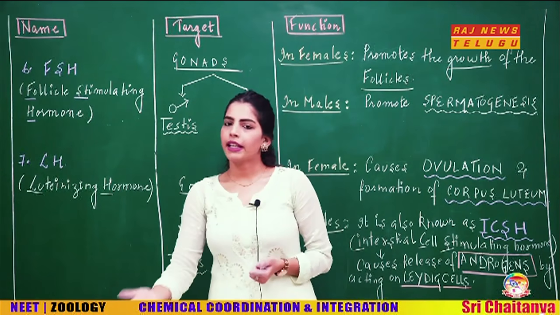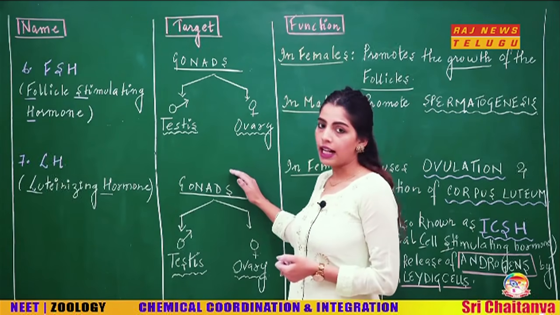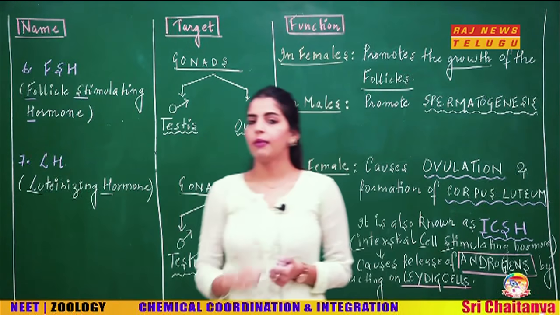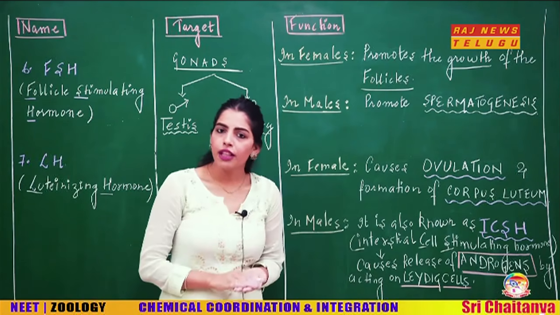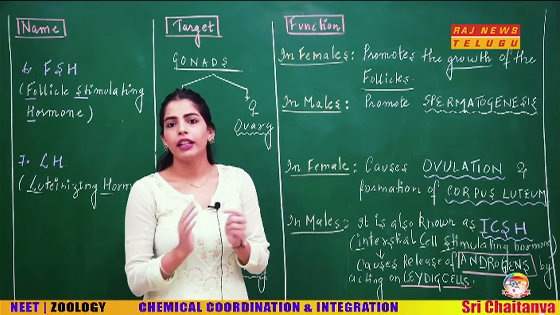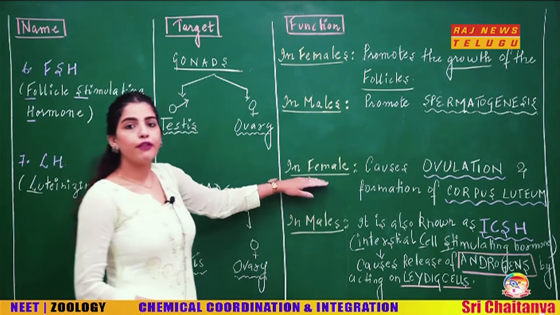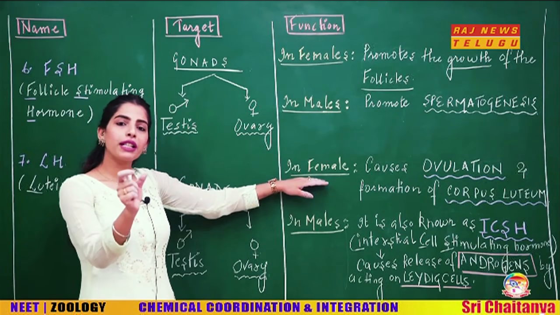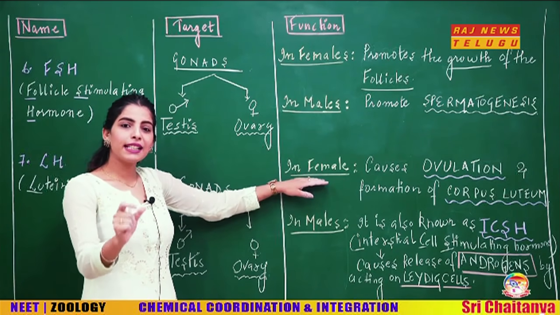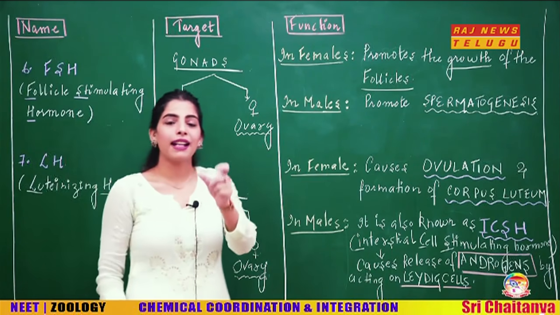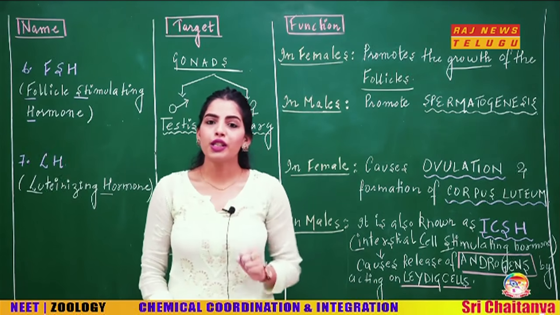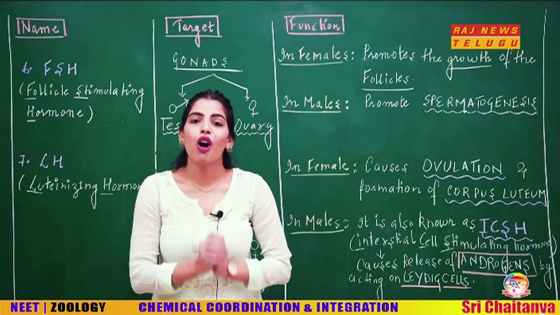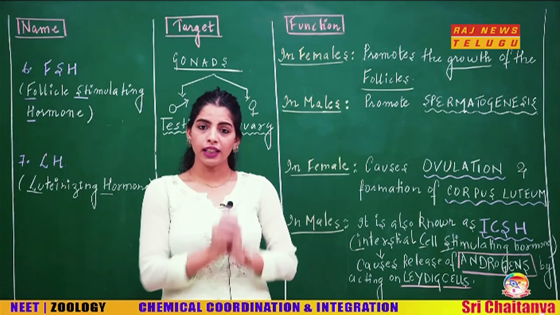The target will be again same, that is the gonads. Gonads means testis in males and ovary in females. So, again having different effects. When in female, the luteinizing hormone is going to act. The luteinizing hormone, actually the name has luteinizing. So what it is doing, it is going to cause the rupture of the follicle.